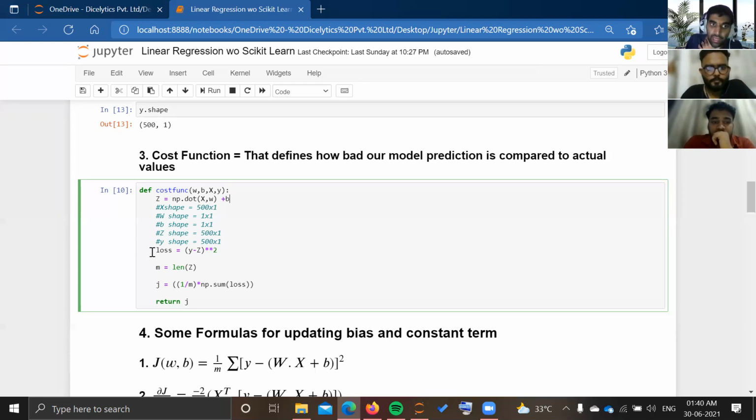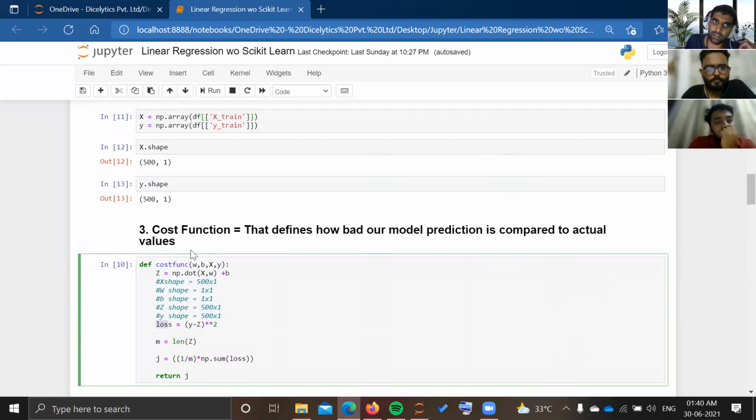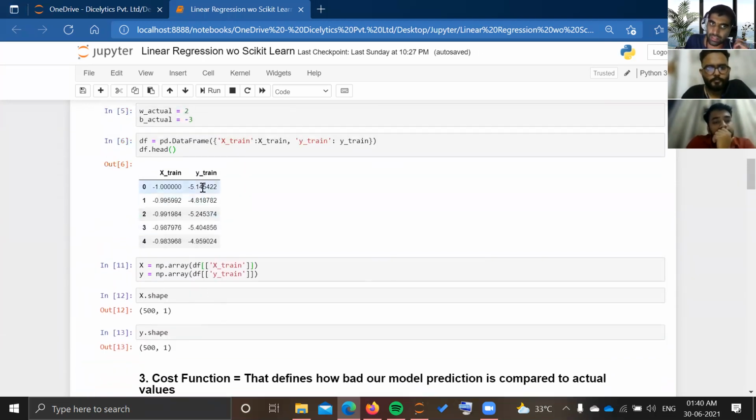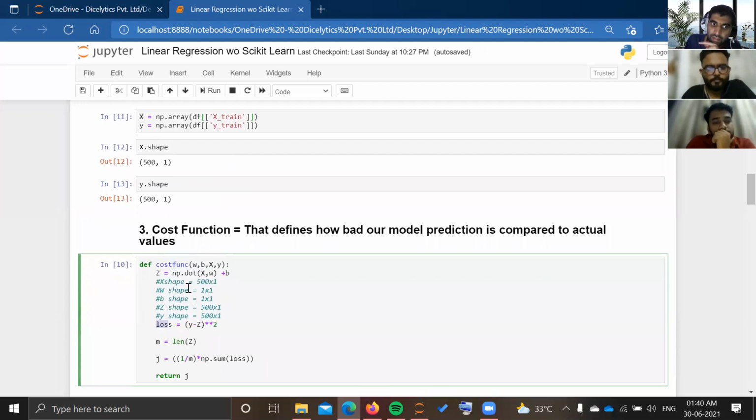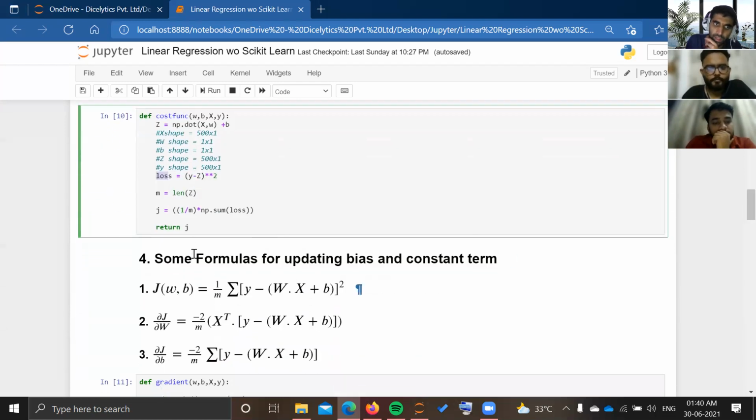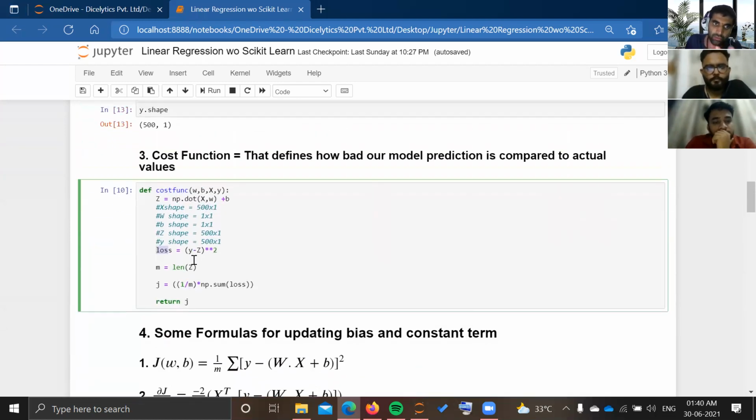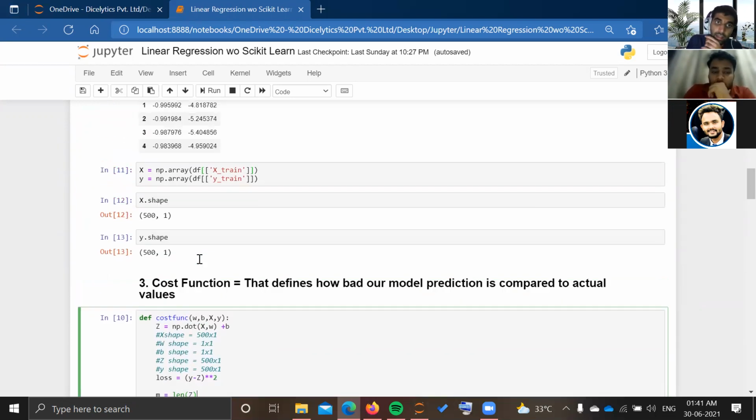After that, I am calculating the loss. This is not the exact loss function. I am just taking y minus z. Y is the actual y that was given here, you can see this y train is y, and z is what we calculated using the dot product of x and w plus b. The square of that term will be our loss. After that, I have found the total length of z, or the total number of points present here.